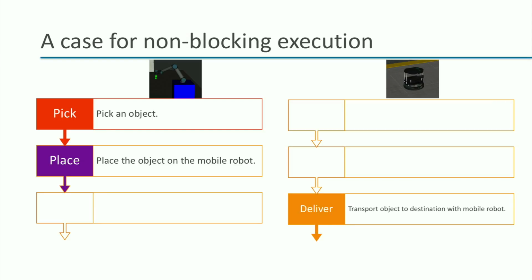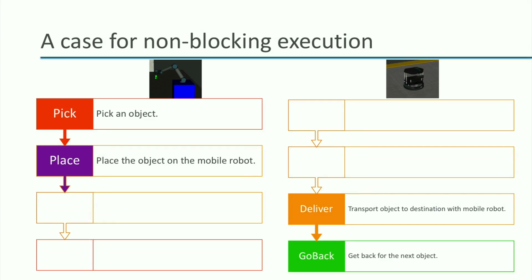Then the mobile robot delivers the object at a specific location while the robot arm remains idle. Then, while the robot arm continues to remain idle, the mobile robot goes back to the same location as earlier, and then the object pick and place cycle repeats. So, only one of the two robots is moving at any given time.